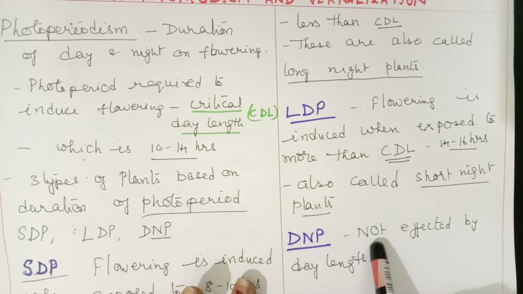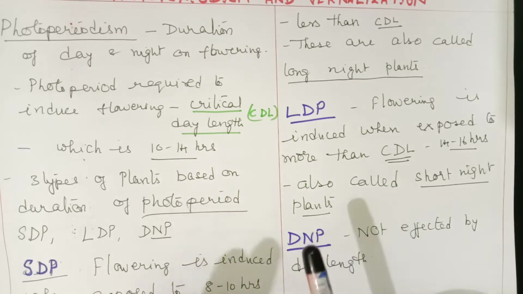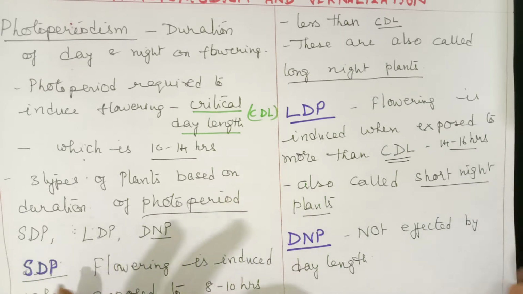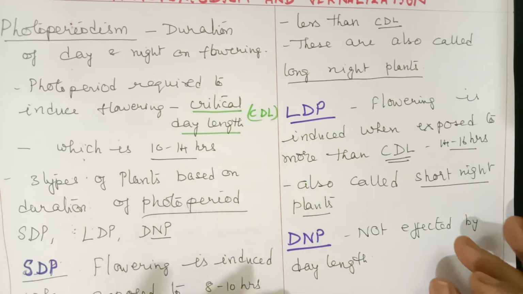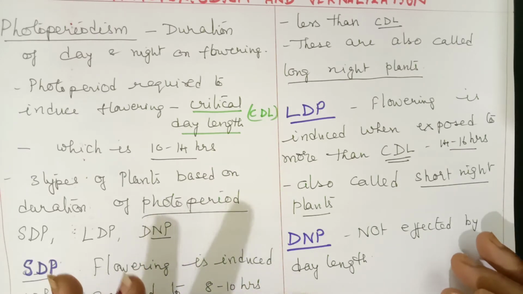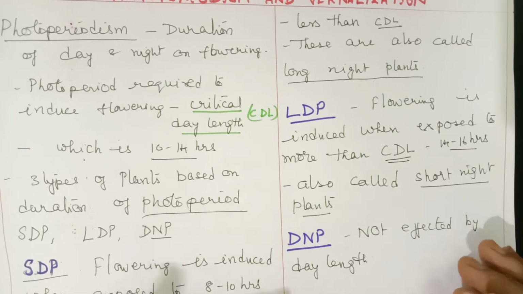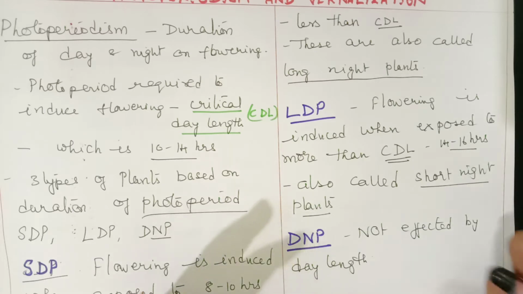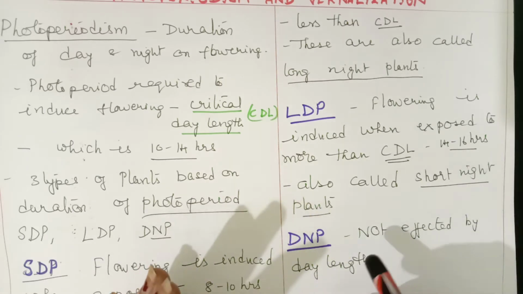In nature, suppose we want to identify which is a short day plant, a long day plant, or a day neutral plant. Very clearly, short day plants are those which flower during winter. In winter the nights are long and days are short.